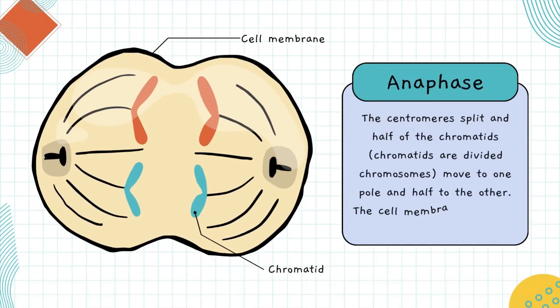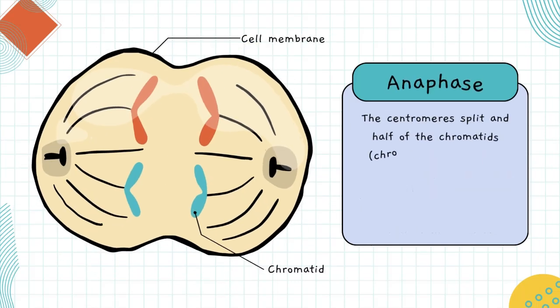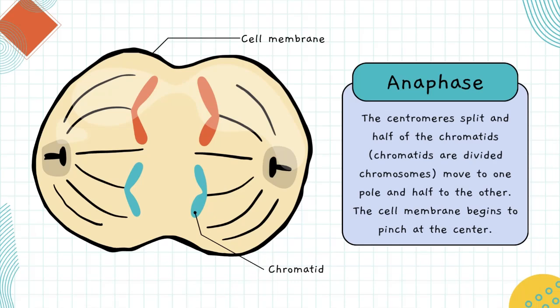Anaphase. The centromeres split and half of the chromatids, now divided chromosomes, move to one pole and half to the other. The cell membrane begins to pinch at the center.